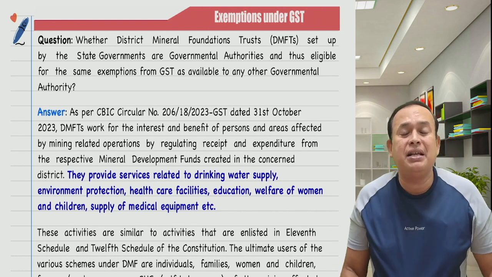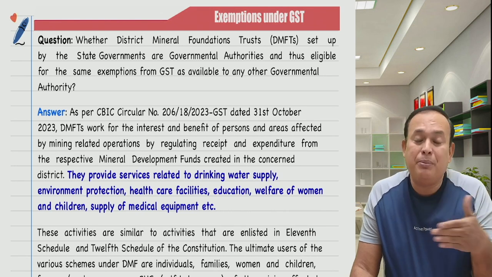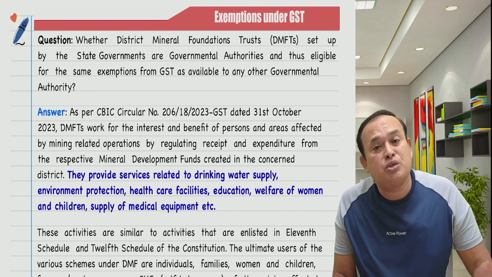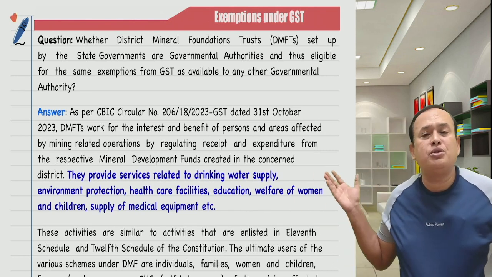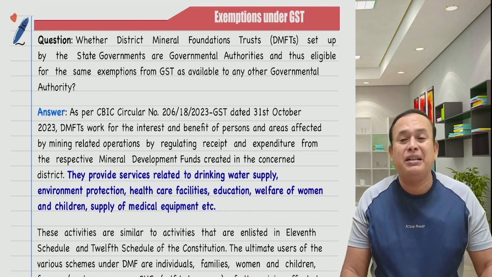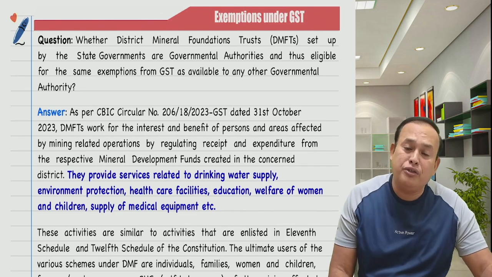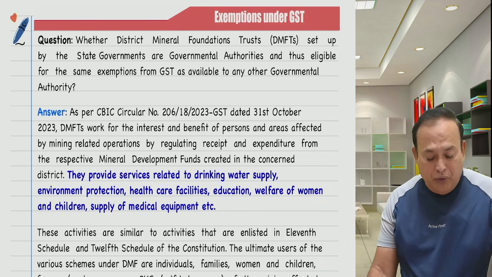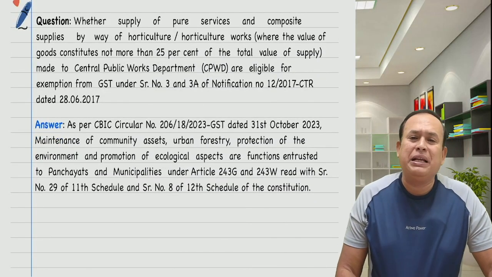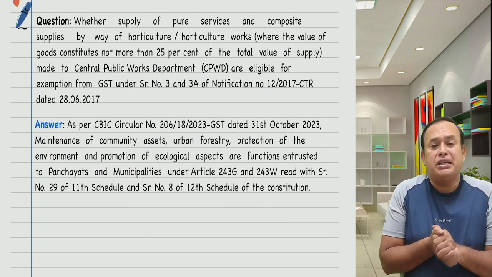It is covered as a supply of governmental authority services, supplied by a government authority to meet Article 243G or Article 243W, and is qualified for exemption. Therefore, that is also exempted in the hands of the District Mineral Foundation Trust, because they are providing similar nature of services covered under Article 243G or Article 243W of the Constitution of India. That's why.